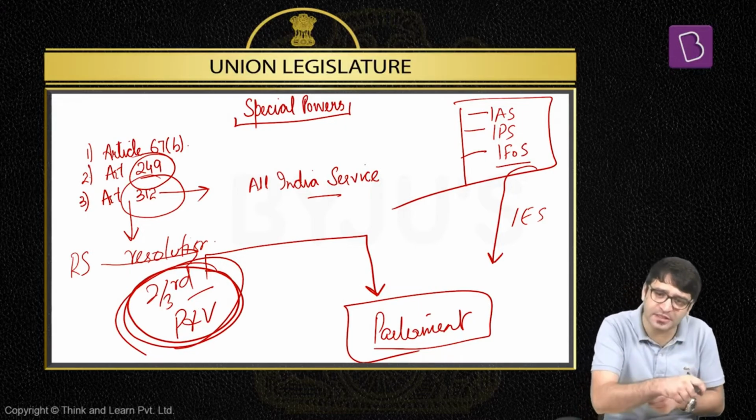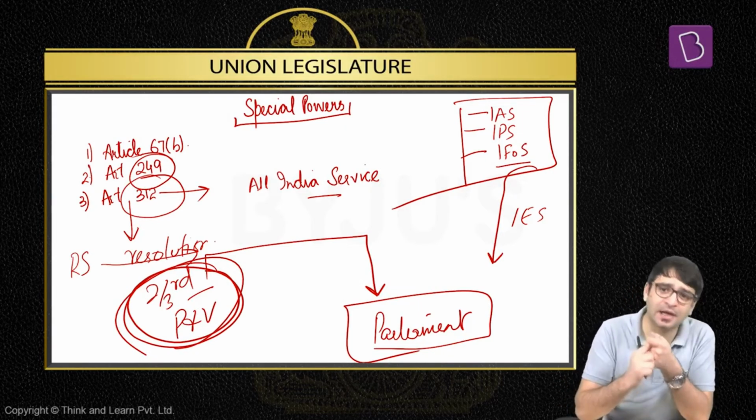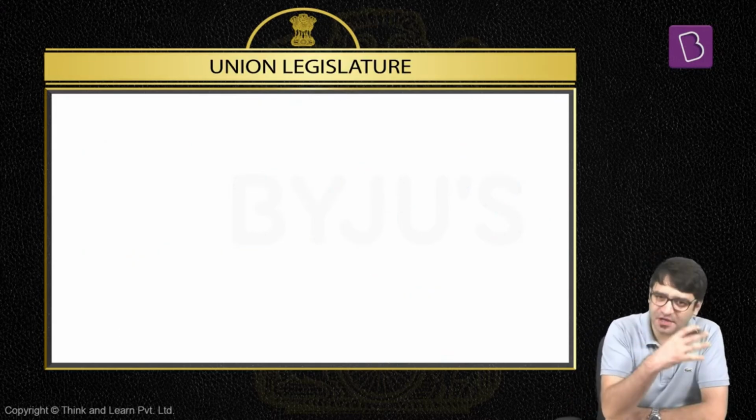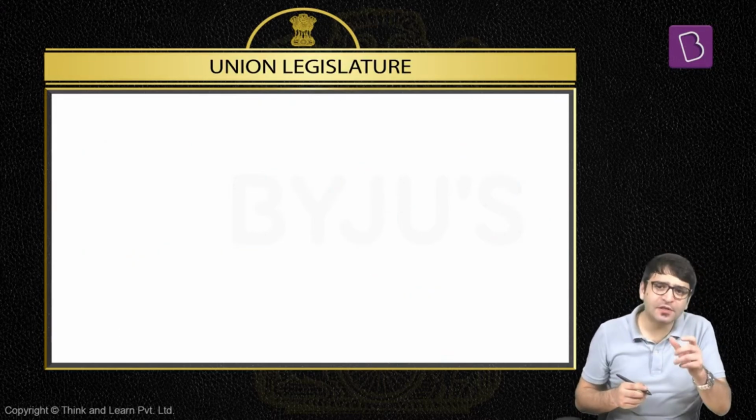These are the special powers of Rajya Sabha, which are not available to Lok Sabha. We have Article 67 clause B, Article 249, and Article 312 of the Constitution. Now let's look at something very interesting, and this is where it becomes important for your mains examination as well. We will look at a topic: what is the relevance of Rajya Sabha? What is the relevance of this second chamber of the Indian Parliament?